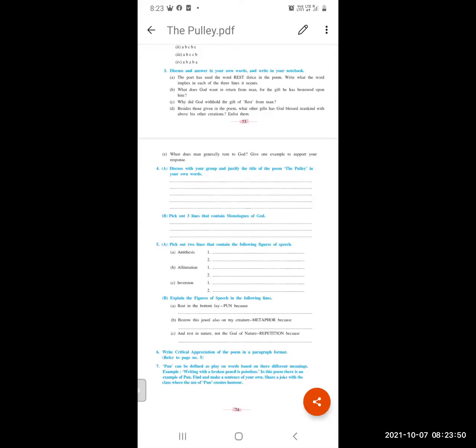When we have rest, we do not desire anything more. We might even stop wanting to know more about God, our creator, as well as seeking his blessings. If he gives us rest, contentment, and happiness, we will not remember God. So he withheld that gift.